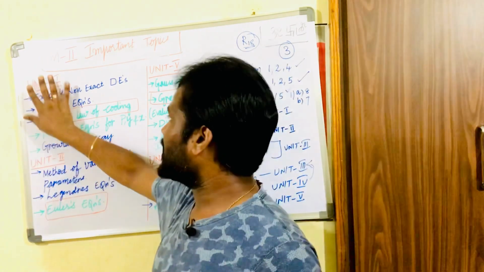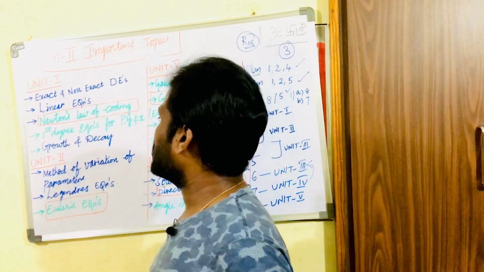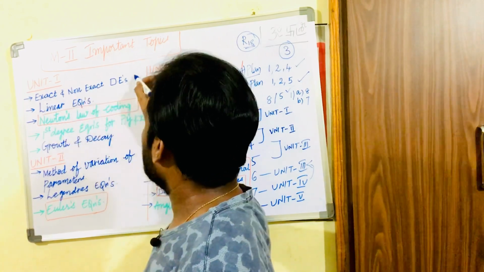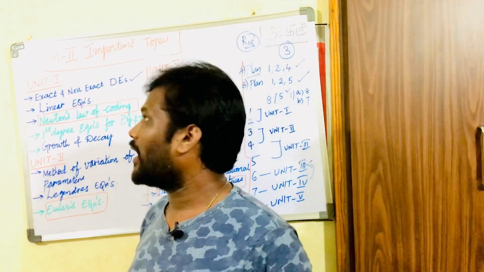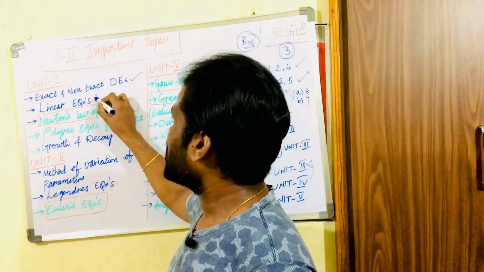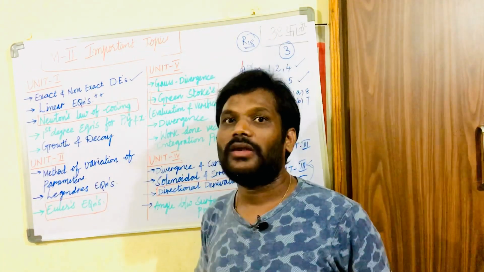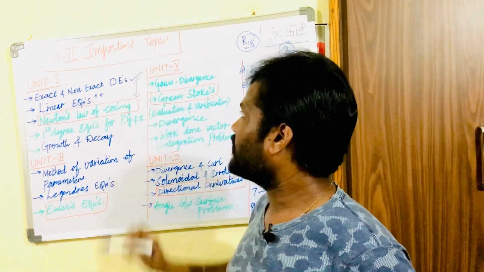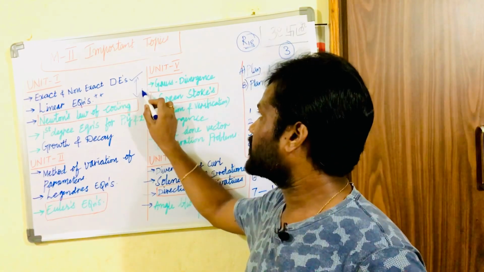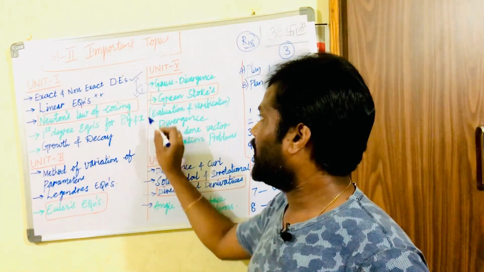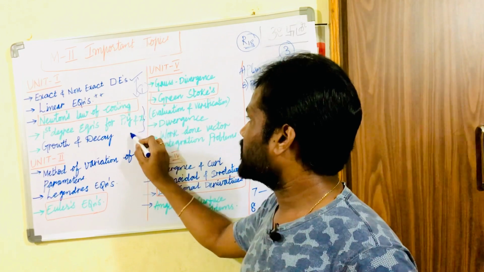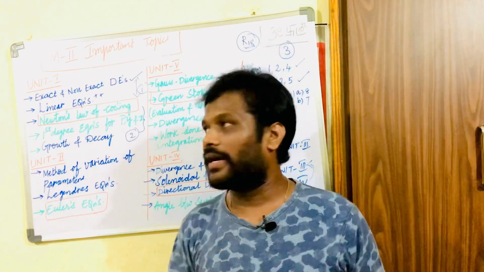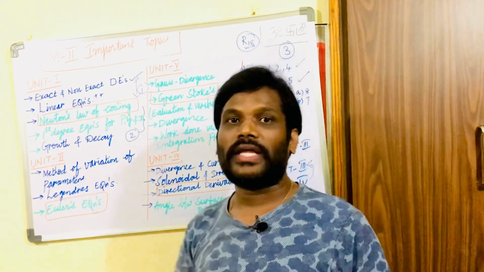But taking JNTUH into consideration, in unit 1, if you prepare the exact and non-exact differential equations, later the linear equations are very important. You will be getting a problem from it. I hope that one question may come from these two. I mean, the first question may come from these 2 topics for sure, and the second question may be from either of these 3 topics: Newton's law of cooling, first degree equations for P, Y and X, and the growth and decay relation.